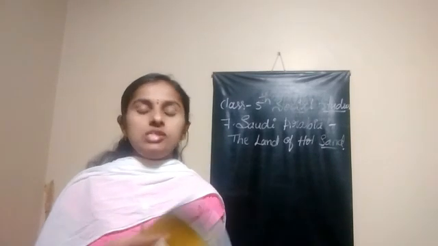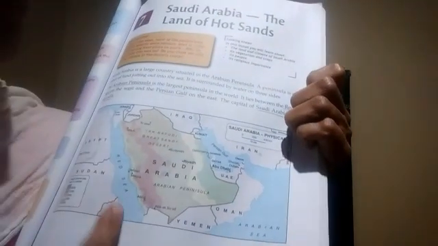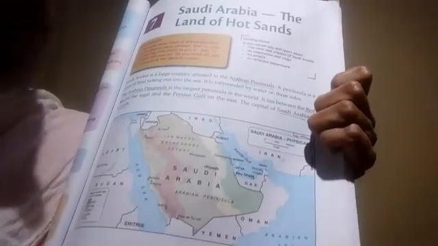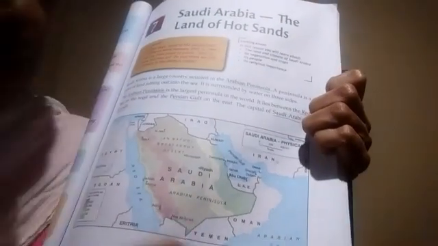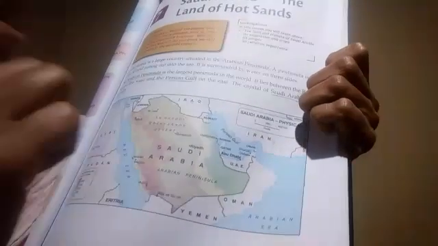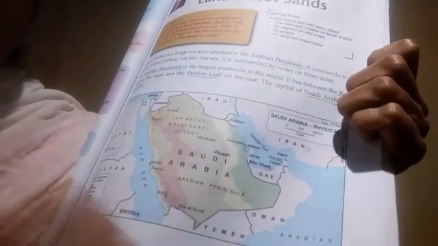See this map, I think it is visible to you. This is the western part, this is the eastern part. The Arabian Sea covers the lower part of the country, so it is called the Arabian Peninsula.